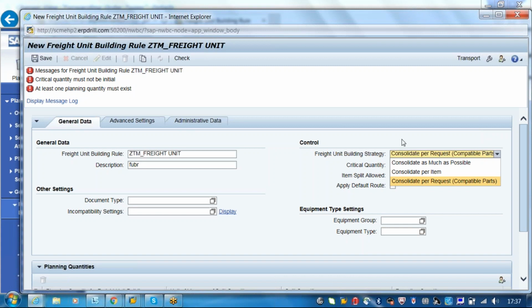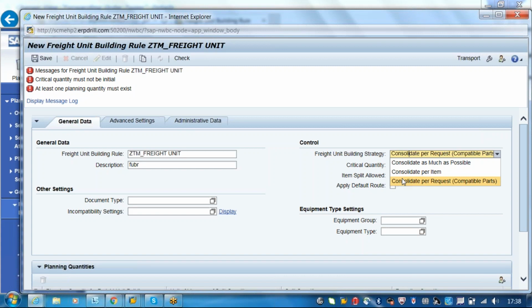So for this, we have a freight unit building strategy. Here you say consolidation as much as possible, consolidation per item, and consolidation per request. So what does it mean? Consolidation as much as possible in the sense you have 10 forwarding orders, so you want to consolidate all the 10 forwarding orders into one freight unit. So that is consolidation as much as possible.